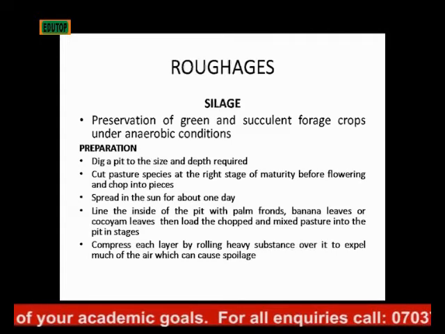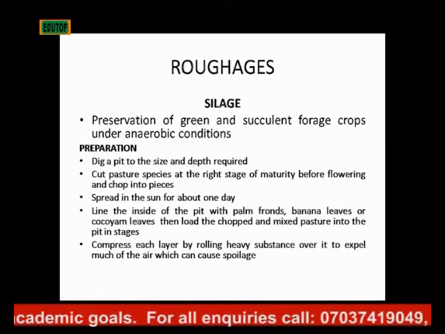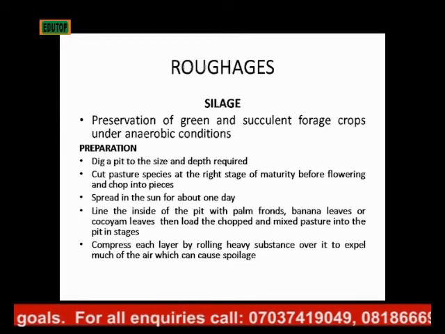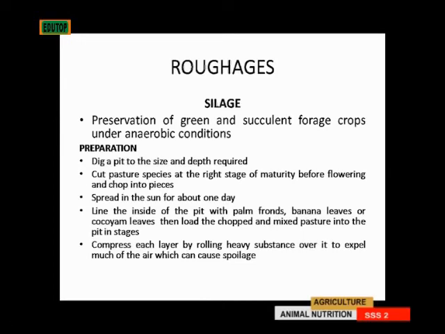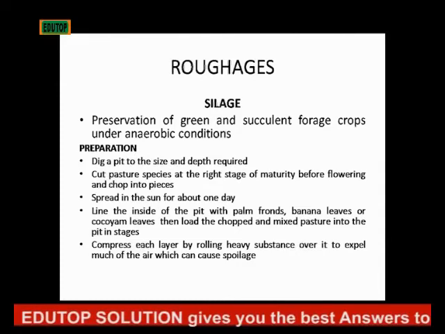And how do we prepare silage? You dig a pit to the size and depth that you want, then you cut pasture species at the right stage of maturity, just before flowering, and chop them into pieces. You spread them in the sun for about 1 day, then you line the inside of the pit with palm fronds, banana leaves or cocoyam leaves. Then you load the chopped and mixed pasture into the pit in stages.